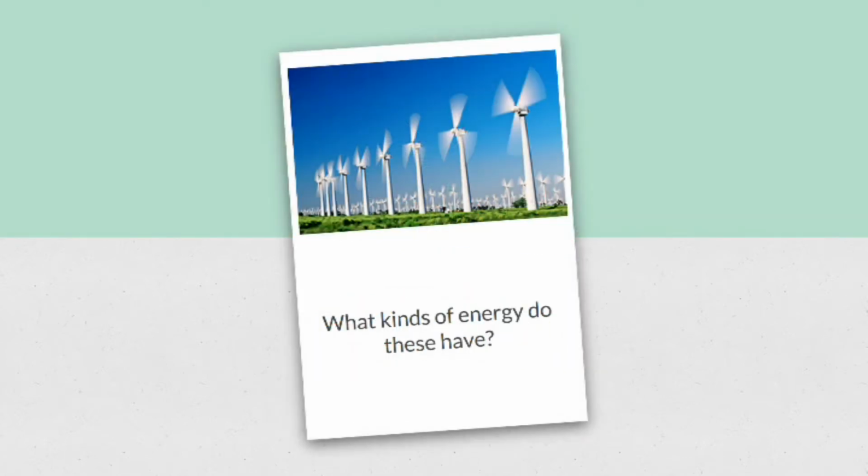Okay, what kind of energy do these things have? I don't know if you know it, but these are windmills. The wind is blowing these things, and these big blades are turning. The blades are turning, and there's a generator right here. A generator is a thing that makes a type of energy we're going to talk about on the next slide. But I want you to think about it and tell me what kinds of energies are involved here.